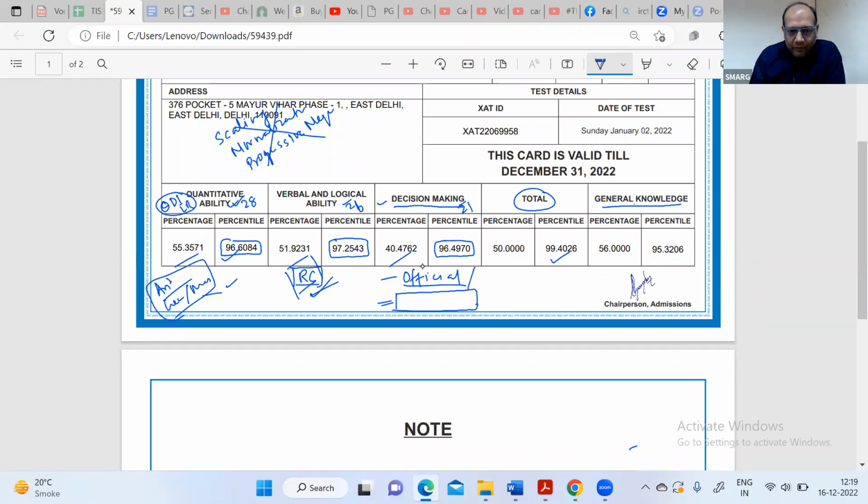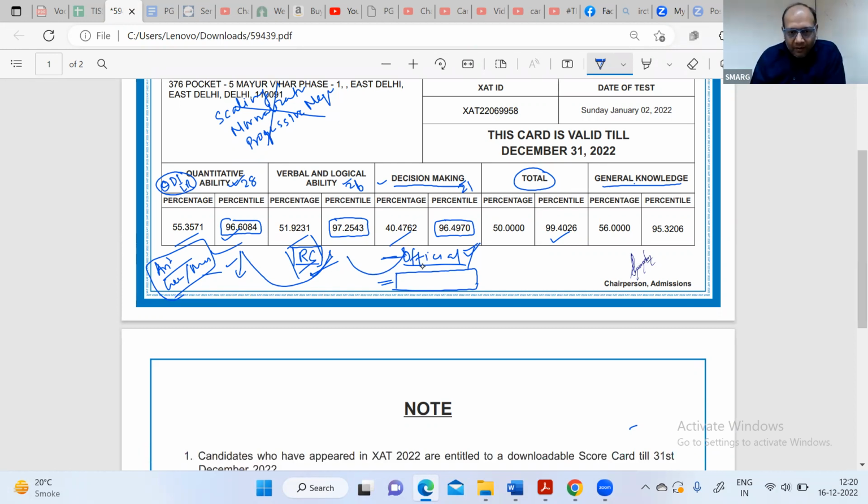So even if you're scoring a little low in quant, you can improve your score in decision making. In my exam, I tried to attempt everything. That's why I might have left a few questions at that time, and I could have scored better. If you are a little judgmental and leave some questions, you can score well in decision making. So anything that you are missing in quantitative ability, you can boost in verbal and decision making as well.